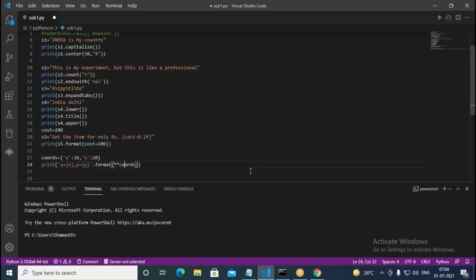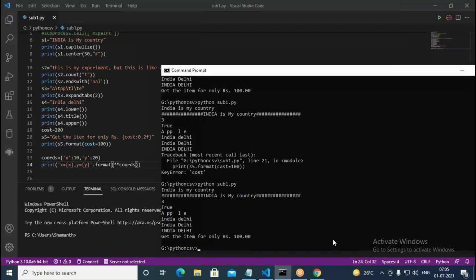One more thing, we can pass the arguments using keywords. Here with the keywords we are passing, if you look at the coords, X is 10, Y is 20, correct? Okay, yes. In the same manner, now it's going to print for us. We are passing in the coords X 10, Y 20. Now let us see how this works.